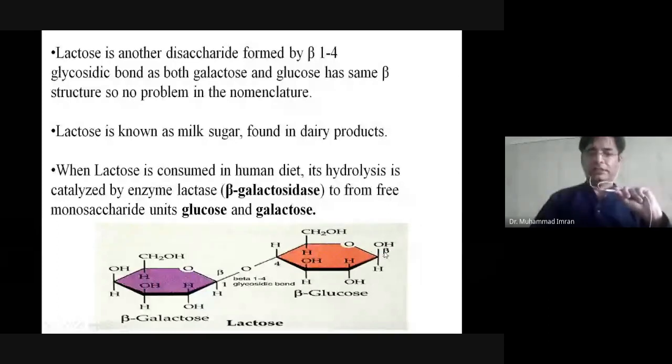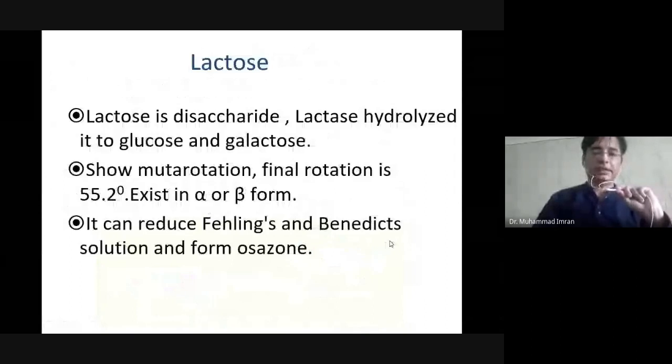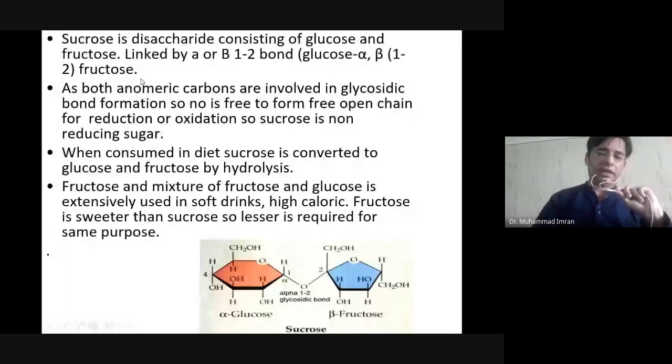So this free anomeric carbon can cause reduction. That's why lactose is known as a reducing sugar. Sucrose is known as a non-reducing sugar. Why? Because its anomeric carbon is not free. This first anomeric carbon, and in the case of fructose, the second anomeric carbon, are both involved in linkages. So this is known as a non-reducing sugar.